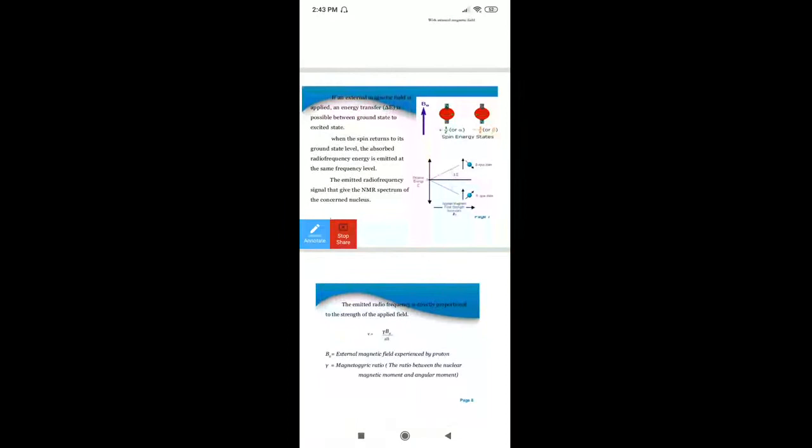Now we are going to call these energy states spin energy states. Which one is ground and which one is excited? Can anybody tell me?